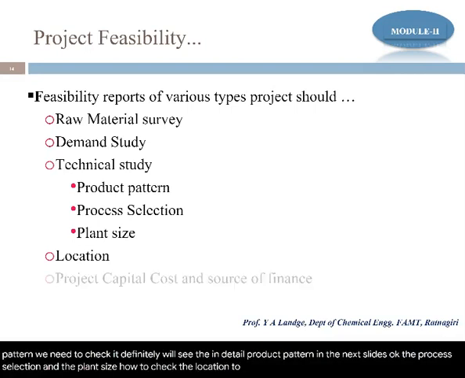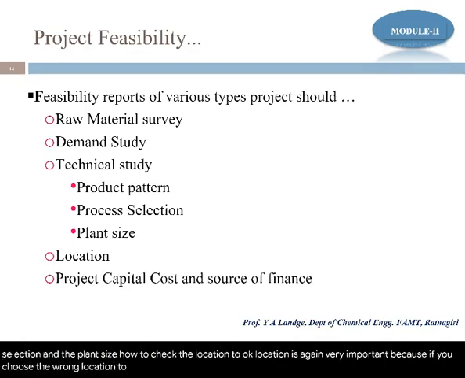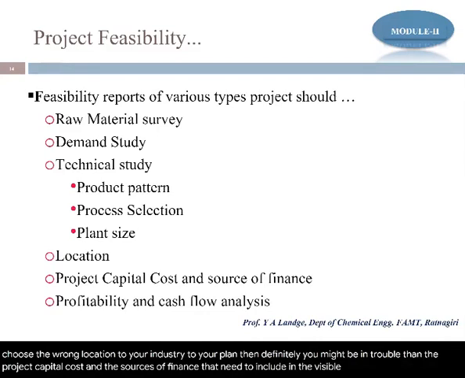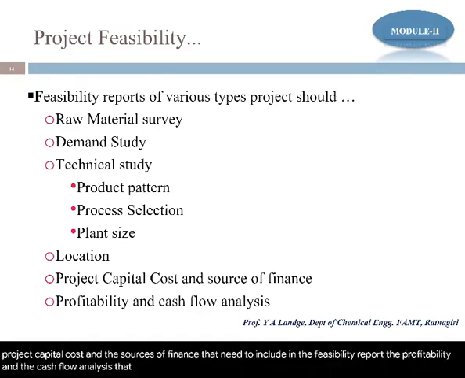Location is again very important, because if you choose the wrong location for your industry, for your plant, then definitely you might be in trouble. Then the project capital cost and the sources of finance need to be included in the feasibility report. The profitability and the cash flow analysis are also to be included in the feasibility report.